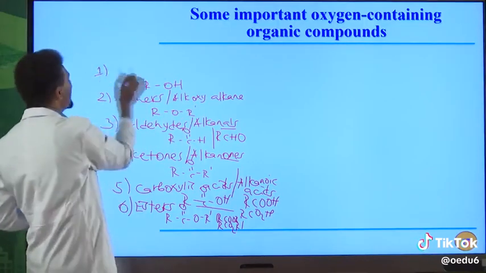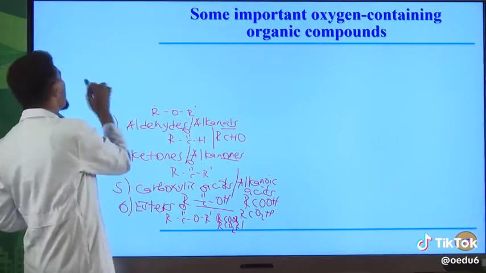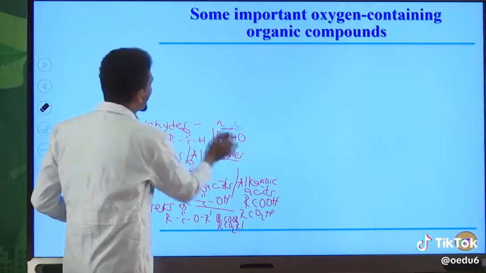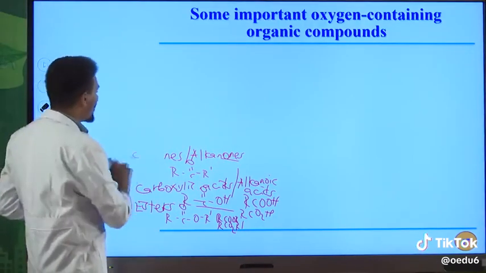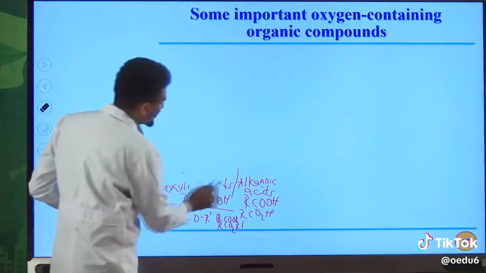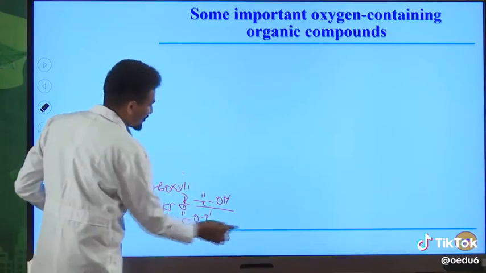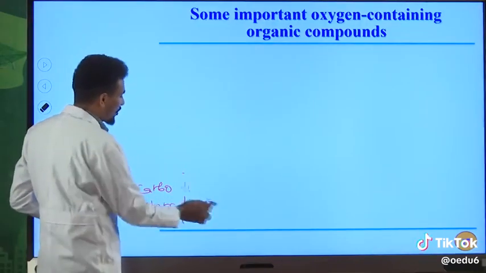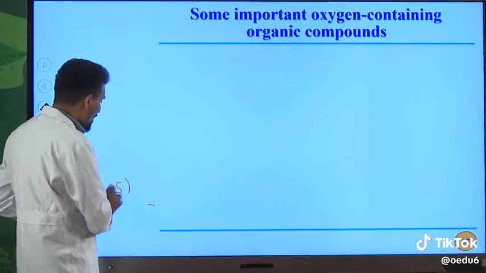Okay, let me show you the definition as well as some classification of these type of organic compounds. Important organic compounds. They are oxygen containing compounds of hydrocarbons, okay. So we have oxygen atom in addition to carbon and hydrogen atoms, because hydrocarbons are organic compounds containing only carbon and hydrogen atoms.